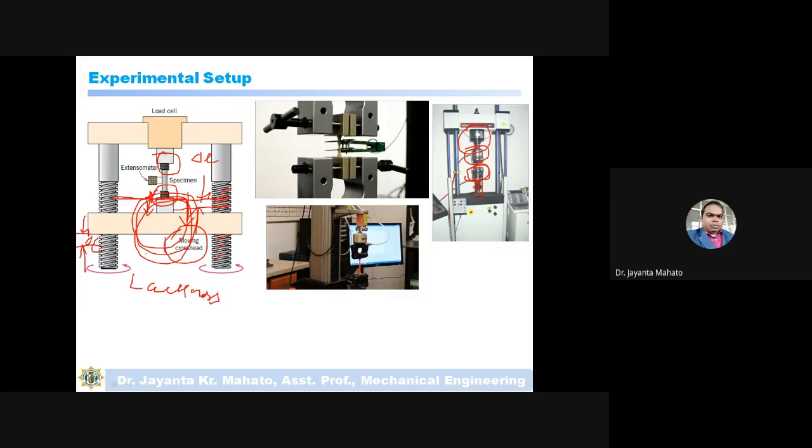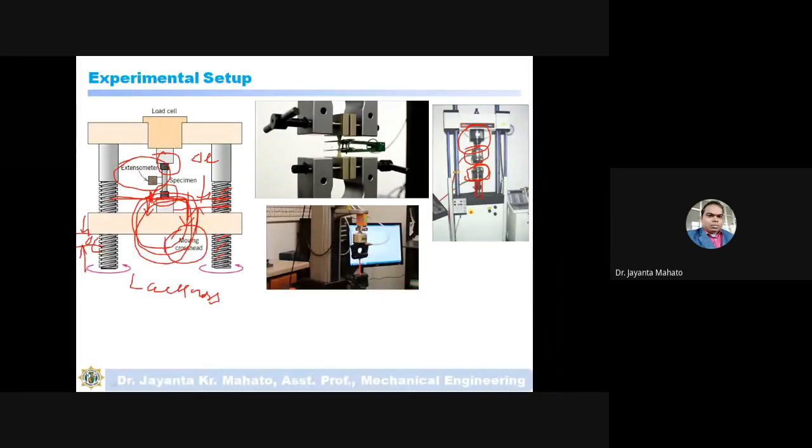That's why from this measurement you cannot get the exact strain value. To get the exact strain value, you have to attach an extensometer. This is nothing but a strain gauge, which measures the strain value correctly.